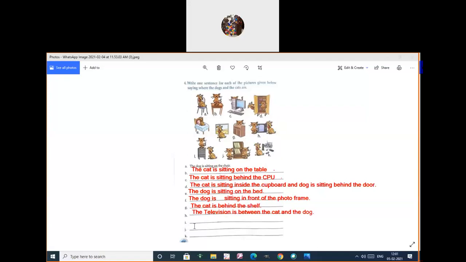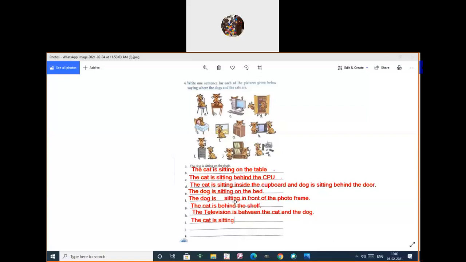Yes. Very good, Sukirtan. Okay, the next one, I1. Where is the I? Where is the cat here? Yeah, cat is sitting. Where is cat is sitting? On the rack, isn't it?